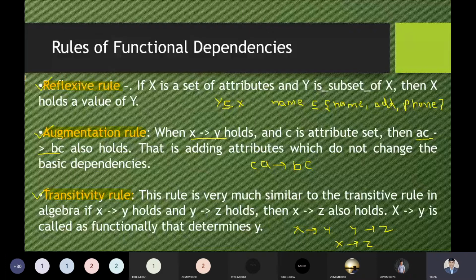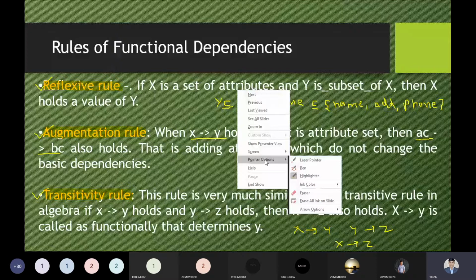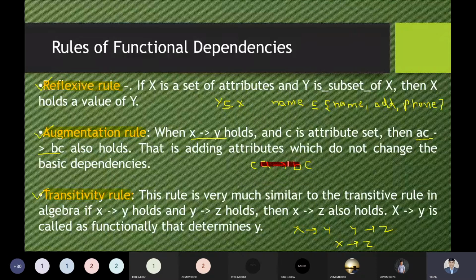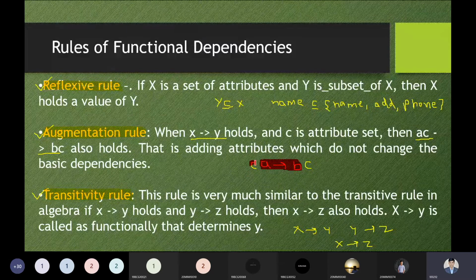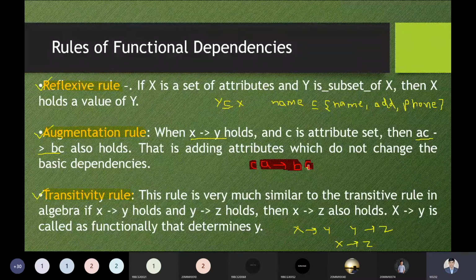The augmentation rule is saying to us, suppose, no need to discuss again over here. It is a fundamental thing, you know. But let me highlight it properly. Suppose I'm writing A determines B. In red, you can see I'm writing A determines B. If I'm adding C at both sides, augmenting means adding, so its nature of holding the data will not be changed. Because I'm adding C on both sides, not on one side, I'm adding it on both sides.